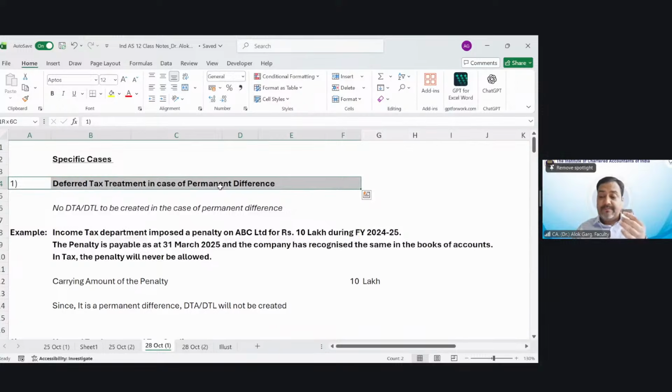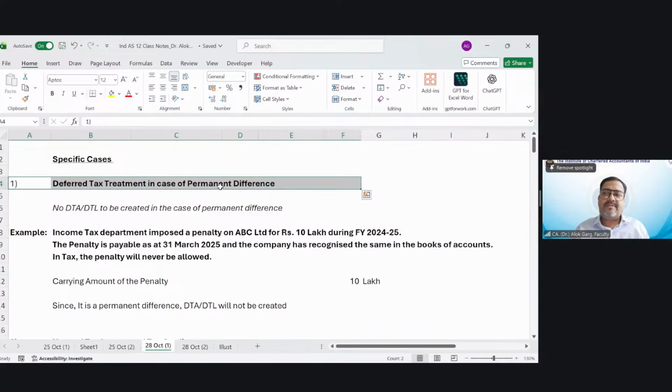Okay. For example, the company is liable to pay a penalty for some contractual breaches, for some non-compliances of government regulations. And the company has got a demand order, and the company created a provision for penalty of rupees 1 crore, right? And the company has debited this expense in the books of accounts: penalty expense account debit to penalty payable account. This penalty payable is coming on the liability side.